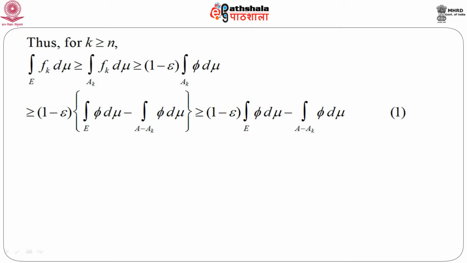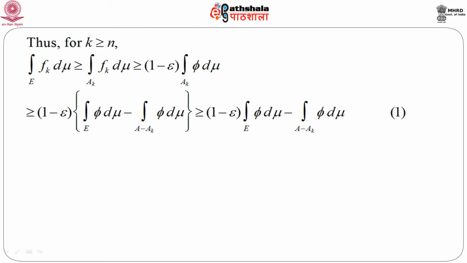There actually, convergence is almost everywhere. So, taking this fact into account, we immediately get that this entire quantity is greater than or equal to (1 minus epsilon) times the integration over E of φ dμ minus the integration over A minus A_k of φ dμ, just by simplification and replacing this by a smaller quantity. So, let us call this equation 1.